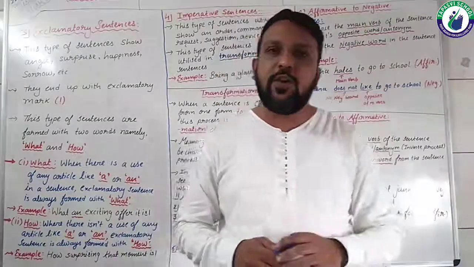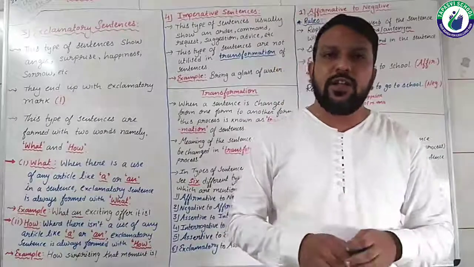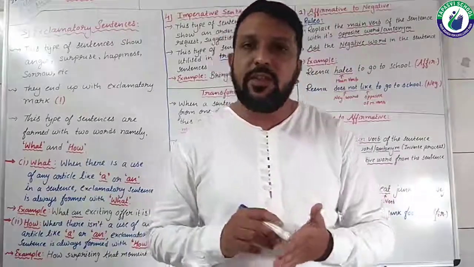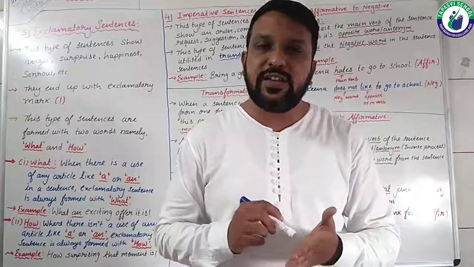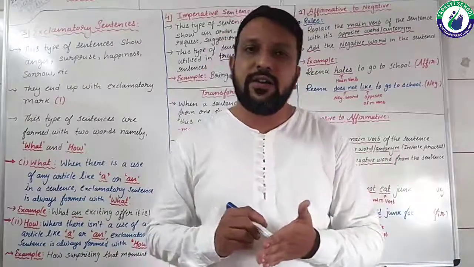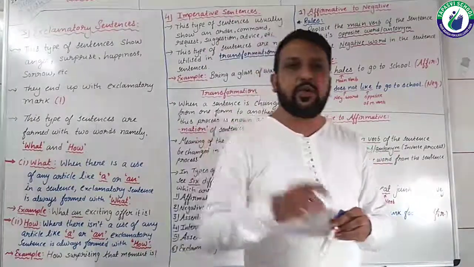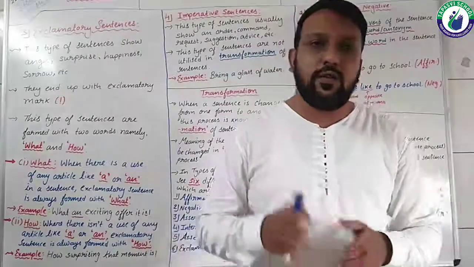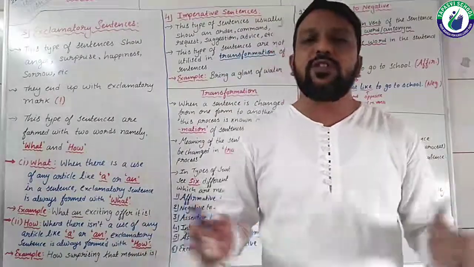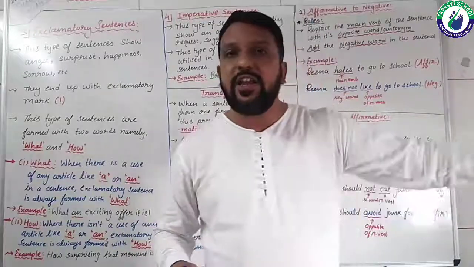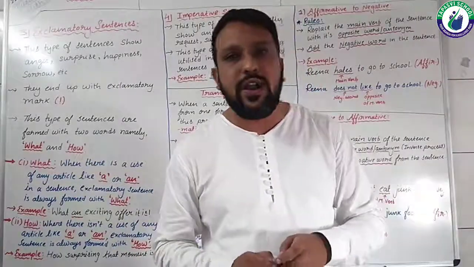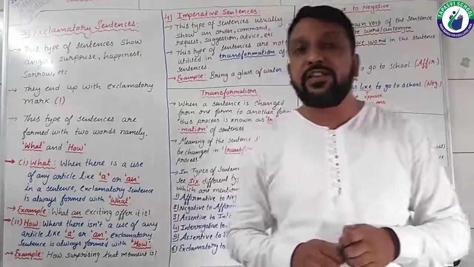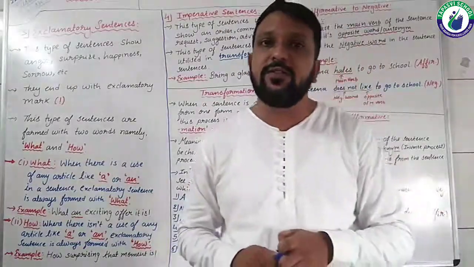In the previous case, when there is an article like a or an, the sentence is framed with what. Here the rule is the opposite: when there isn't any article like a or an, the exclamatory sentence is framed with how.